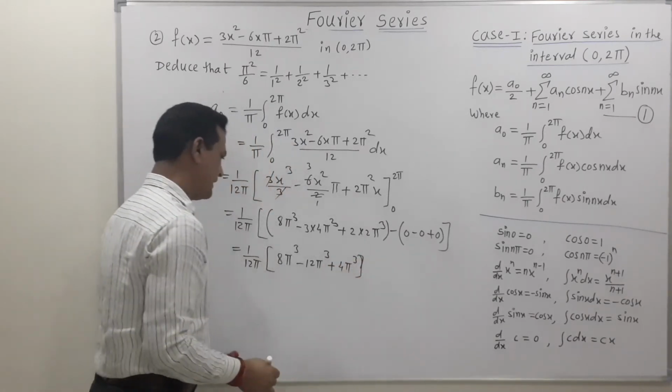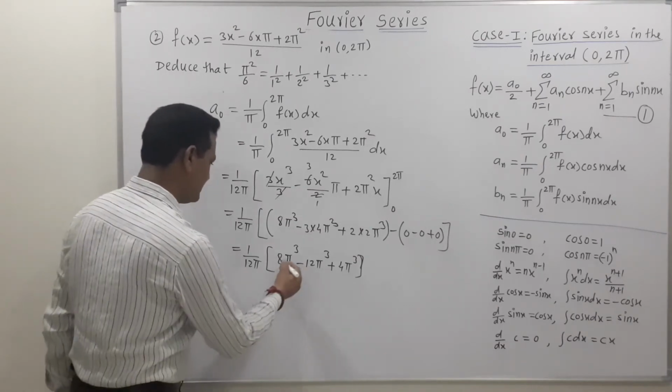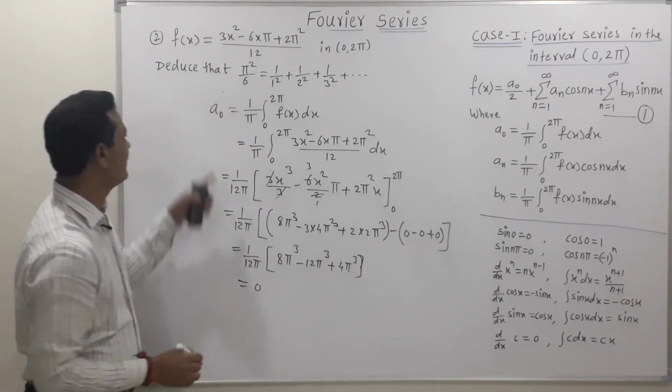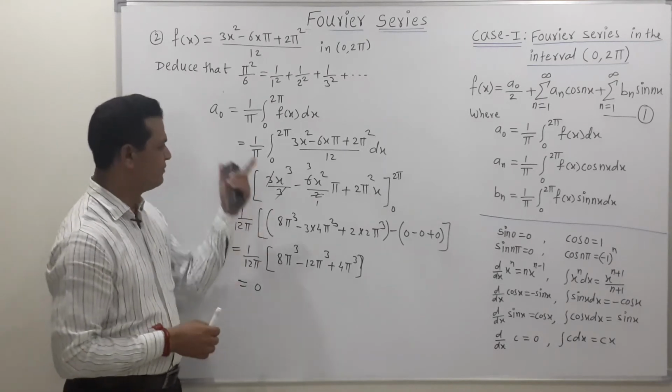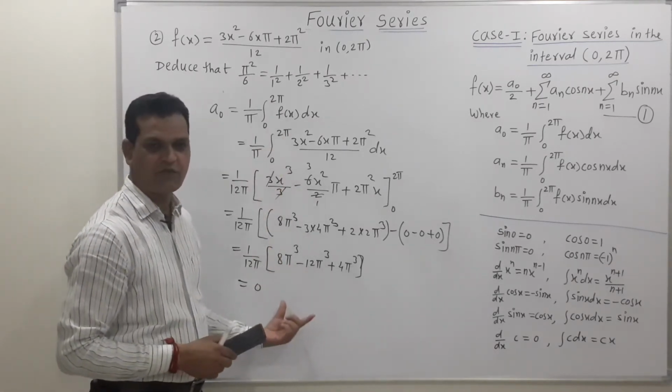So in this way we get the answer. Here pi cube is there everywhere, so we get 4 and 12, then minus 12. So the final answer for the first coefficient a naught is 0. In this way we can simply get the value of the first coefficient a naught. This is a very straightforward integration.